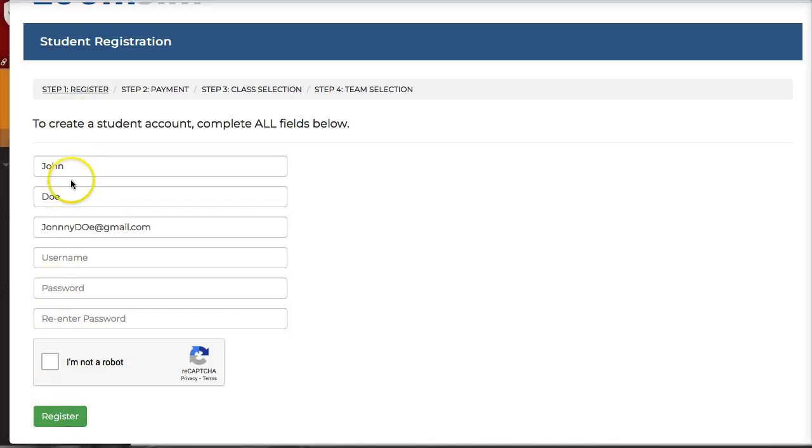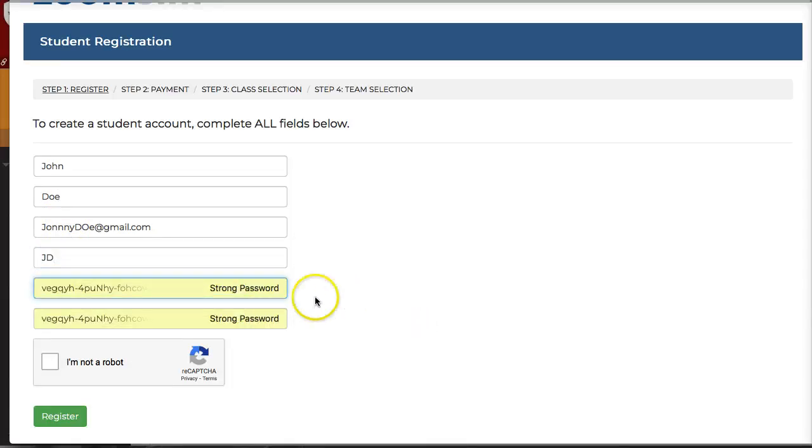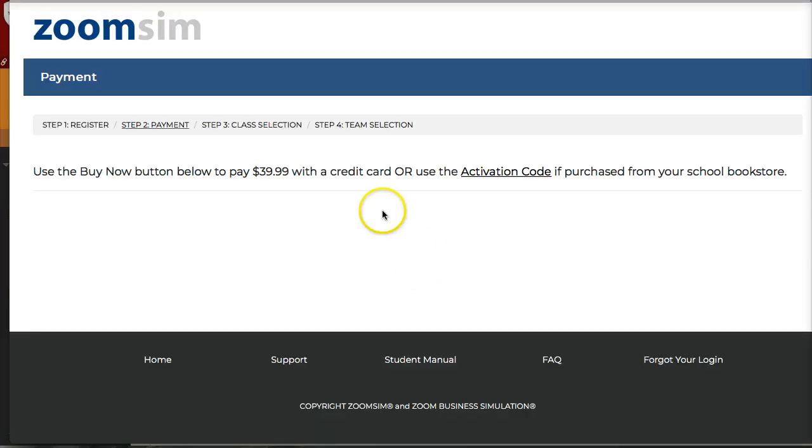You enter your first and last name, your email address, and create a username. Then create a password, check that you're not a robot, and click register. Then it's going to bring you over to this page. Now on this page, you have to hit buy now.